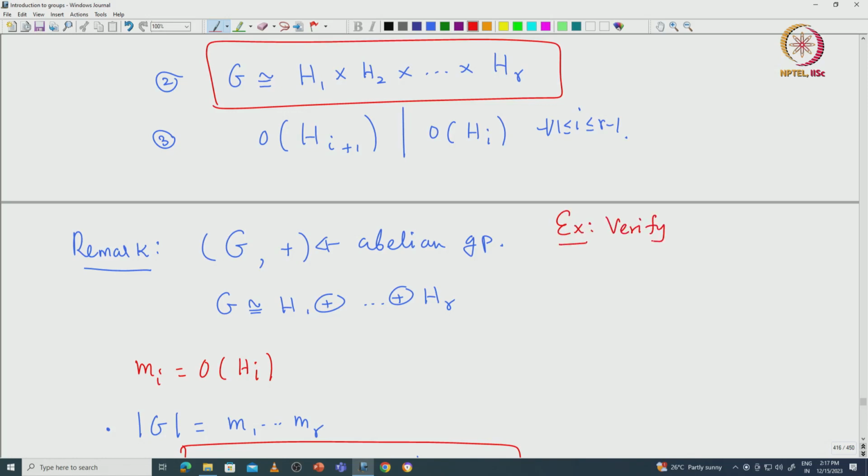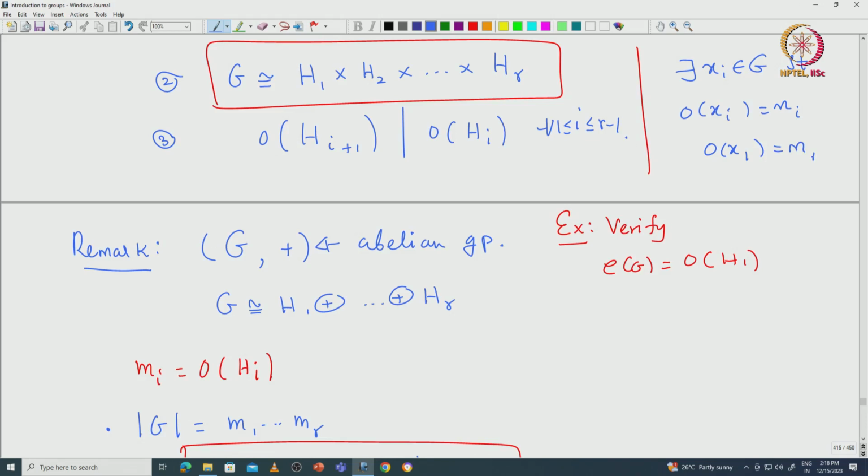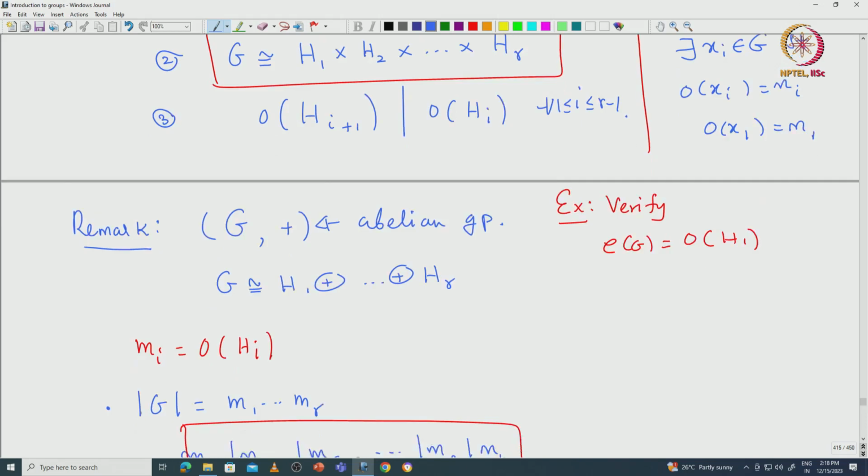that the exponent of G, which is the maximum order of all elements of G, is going to be the order of H1. Note that each Hi is a cyclic subgroup. So in particular there exist Xi in G such that the order of Xi will be exactly Mi. Now, the order of X1 is M1.